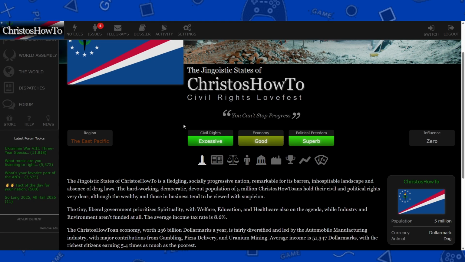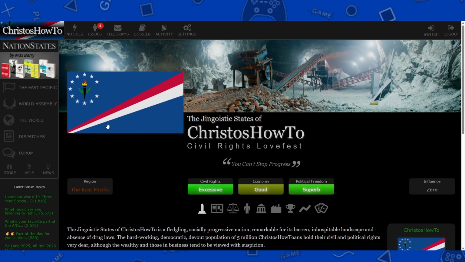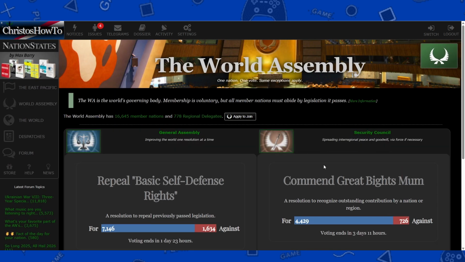Okay, again, here are the freedoms. Next up is the World Assembly. So when you join NationStates, you can apply to join the World Assembly. You can only have one nation join the World Assembly, so I can't join it because Christos is already part of the World Assembly, and the servers will know if you have more than one nation in the World Assembly.